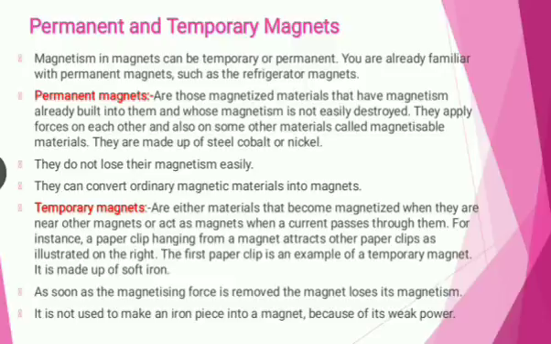Temporary magnet. Temporary magnets are either materials that become magnetized when they are near another magnet, or act as a magnet when a current passes through them. For instance, a paper clip hanging from a magnet attracts another paper clip, as this first paper clip is an example of a temporary magnet. It is made up of soft iron. As soon as the magnetizing force is removed, the magnet loses its magnetism. Temporary magnets are not used to make an iron piece into a magnet because of their weak power.